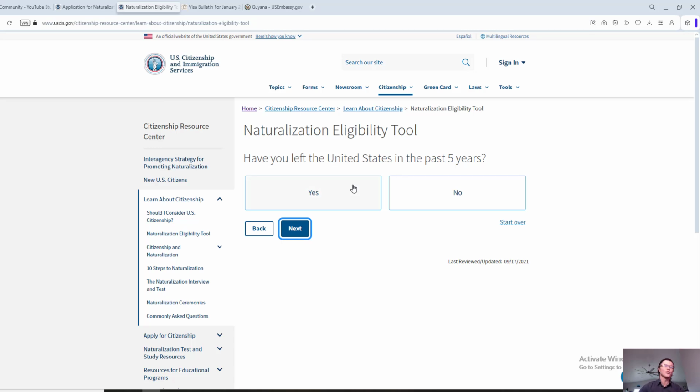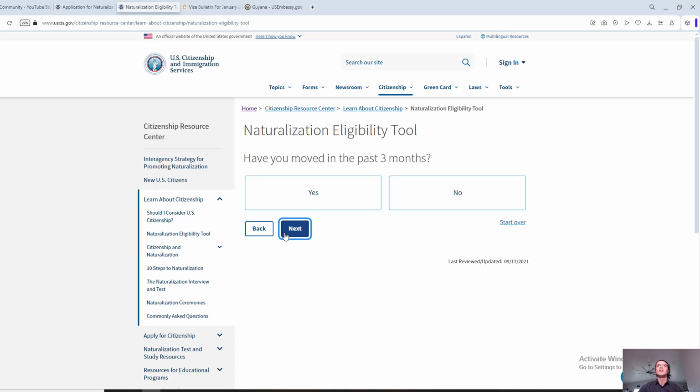Also very important, one thing to keep in mind during the application for naturalization, and also a little bit about the future: once you submit this, once it is reviewed and approved, you're scheduled for the interview, your naturalization interview, and these are also the questions that will be asked during your interview. So keep that in mind.